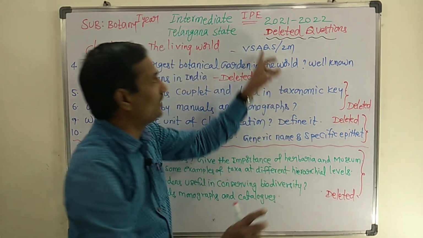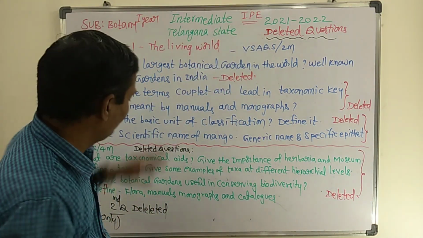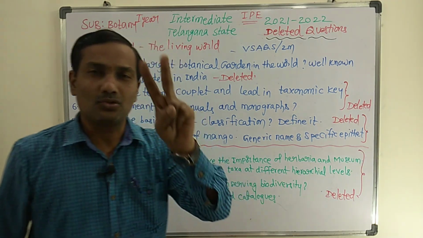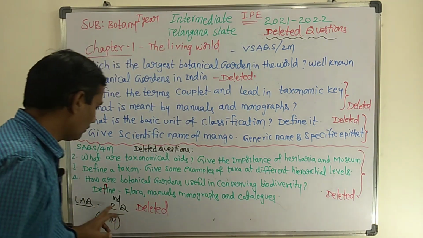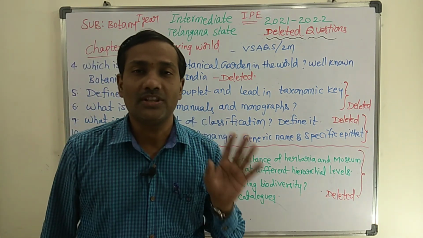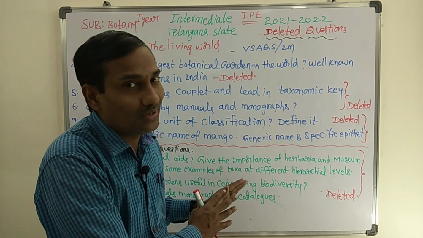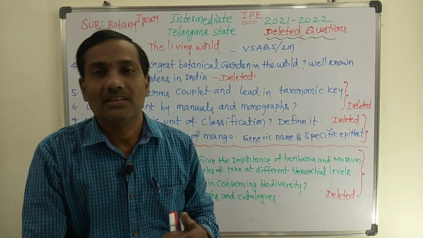This is only for the IP exam of the 2021-22 academic year. For long answer questions, there are only 2 questions in this chapter. The second question is completely deleted, only the second; the first question is not deleted. But they are not likely to give long answer questions from this chapter.